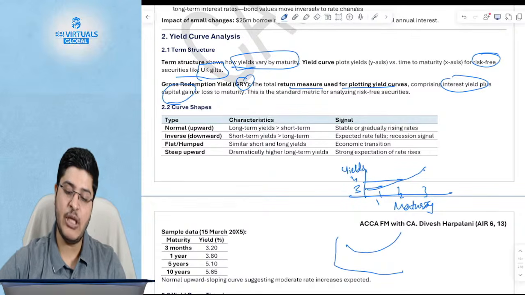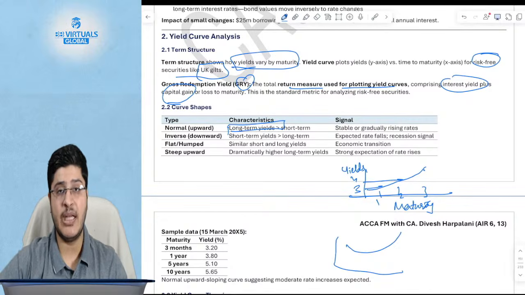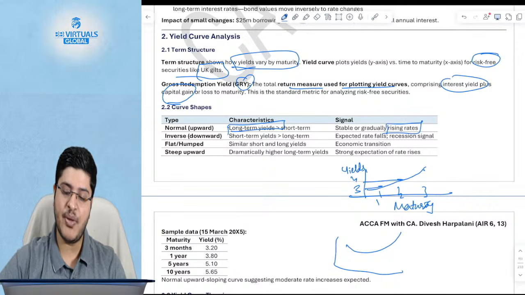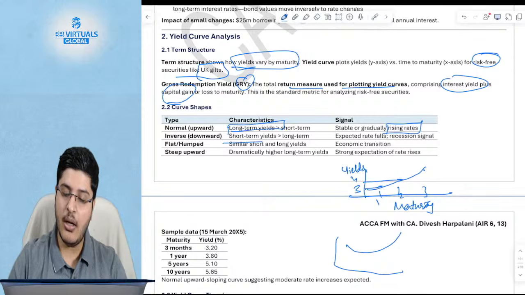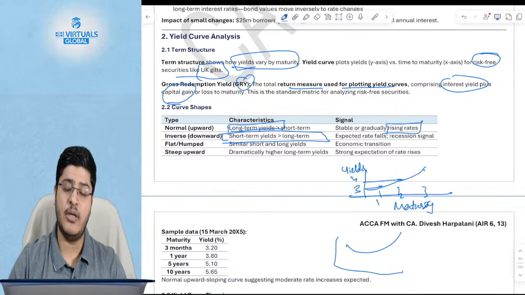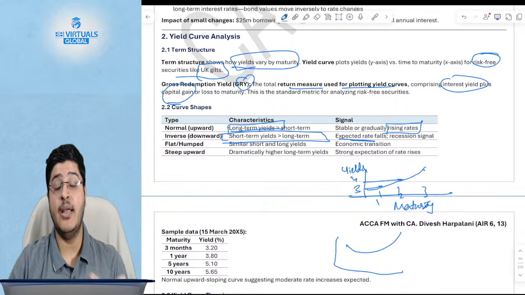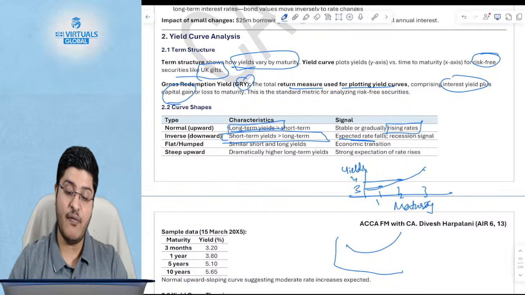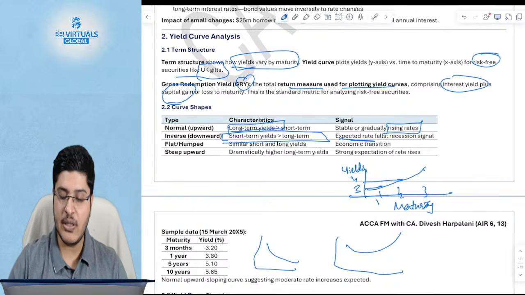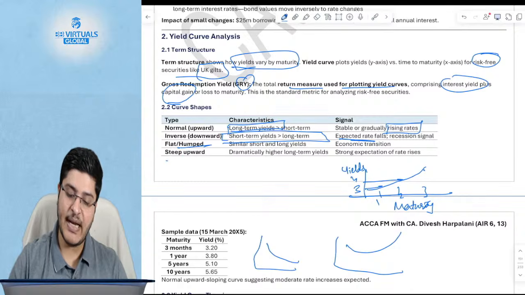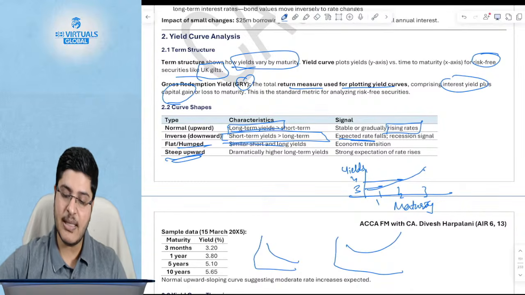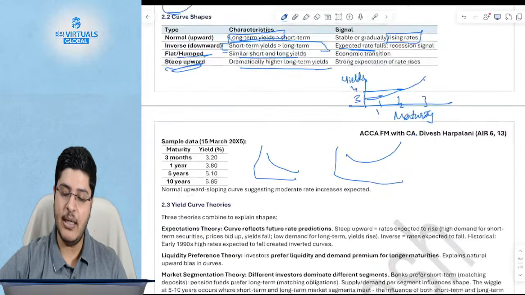Now, what are the different types of shapes? One shape is the normal upward curve, where the long-term yields, long-term interest rates, are more than the short-term interest rates, and that is most of the cases. Typically, interest rates will be rising in the long term. But there could also be an inverse downward curve, where short-term yields are actually more than the long-term, where the expectation is that the rates will now fall, in which case there will be an inverse yield curve. Okay. There could also be a flat, humped, or a steep upward curve, which is basically similar short and long yields, or which is when there are dramatically higher long-term yields.